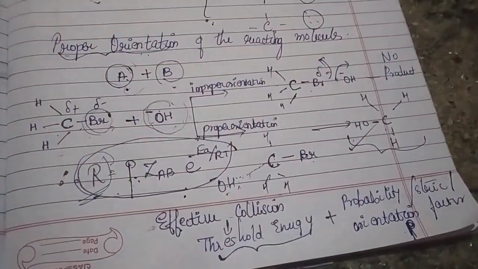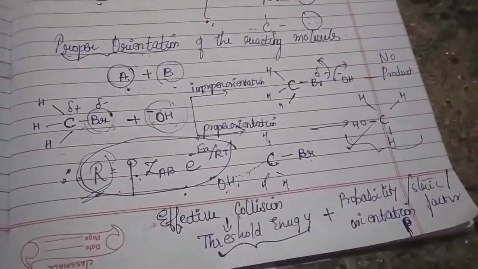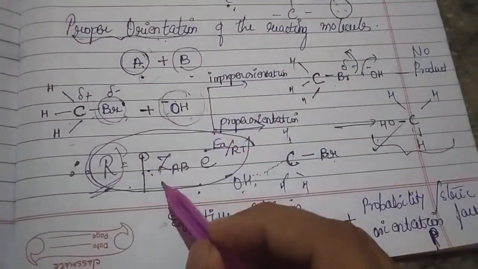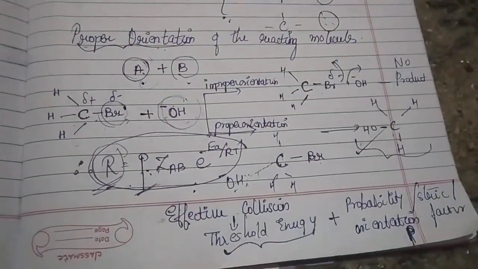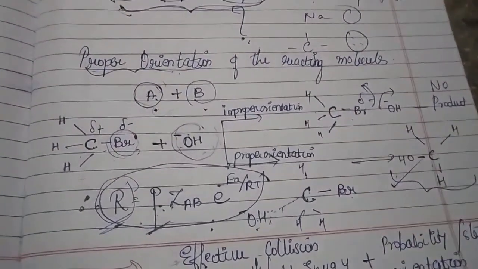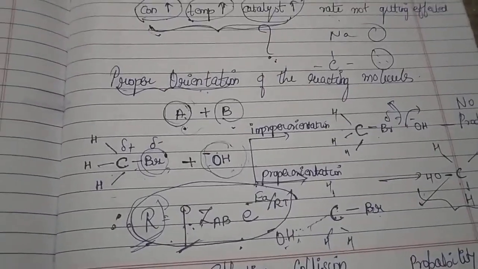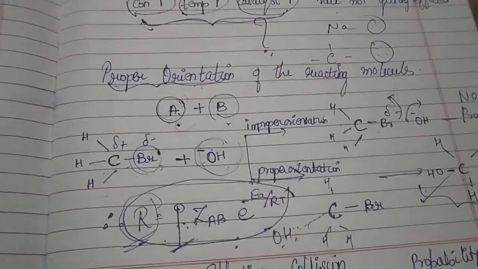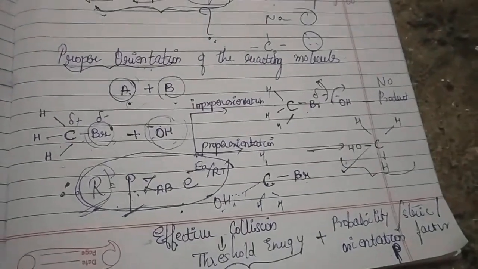First and foremost, we have seen the factors. The second most important thing, along with those factors, the missing concept, was that of proper orientation. Even though you have the reactants, even on increasing the reactant concentration, increasing the temperature, or increasing the catalyst, it is not increasing the rate of the reaction. Means what does it mean?